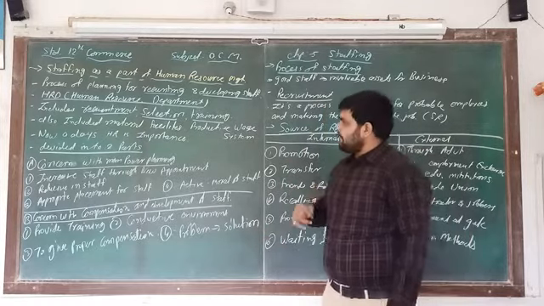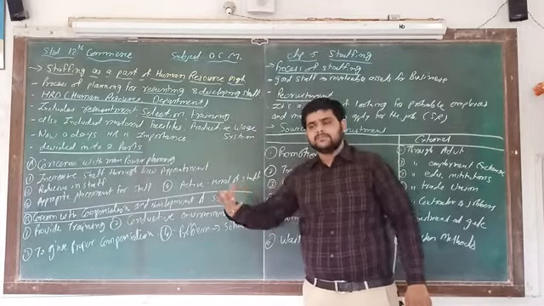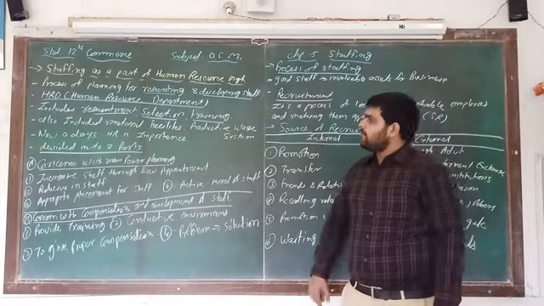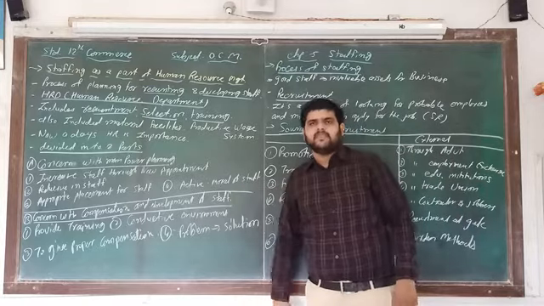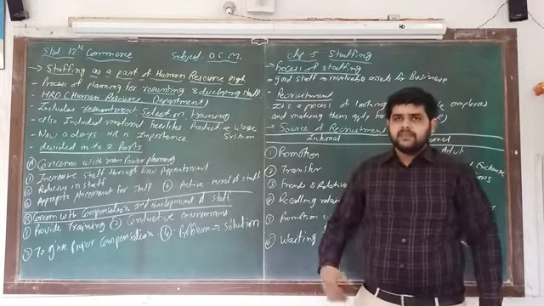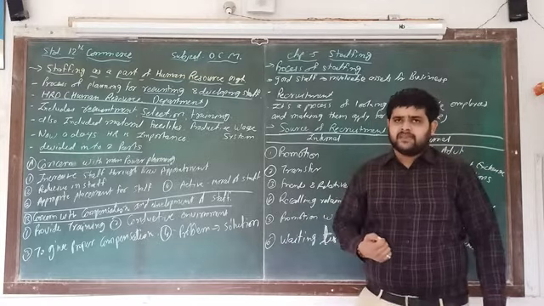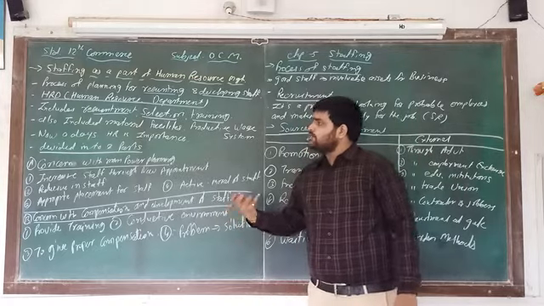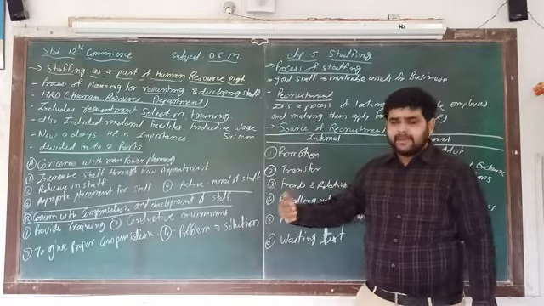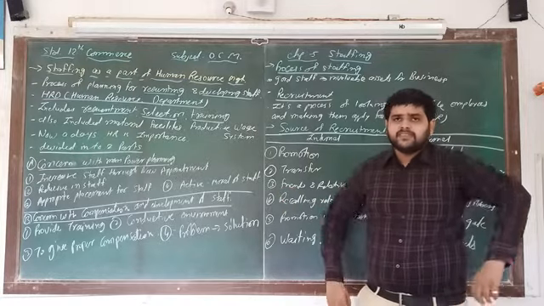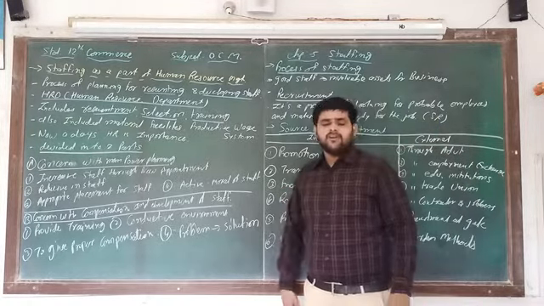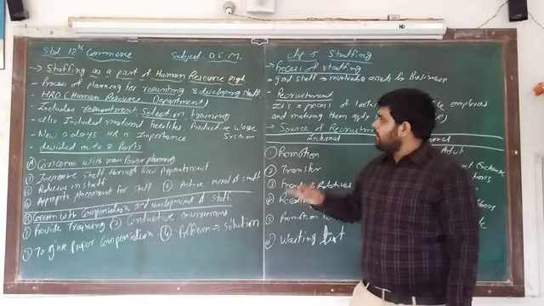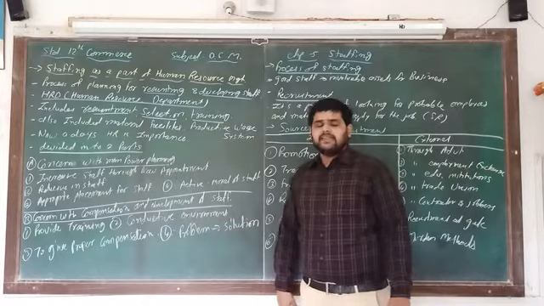Number one is recruitment. We have to find appropriate persons to apply for the job. That is recruitment, which we learn in the second part. Number two is selection. Whatever applications come through the recruitment process, we have to select the appropriate person for our job. That is called selection. And whatever persons come as employees, we have to give them training so they can work easily in our organization. So three things are included: number one, recruitment; number two, selection; and number three, training.